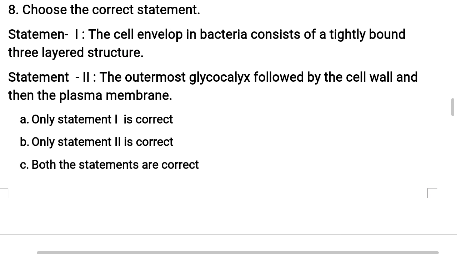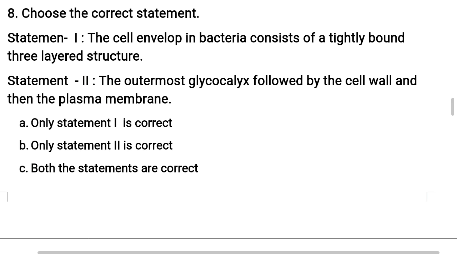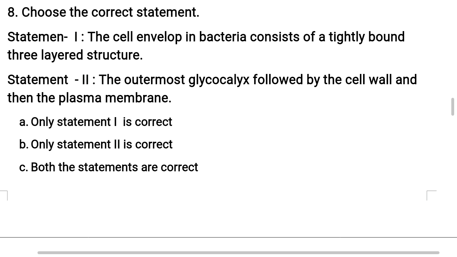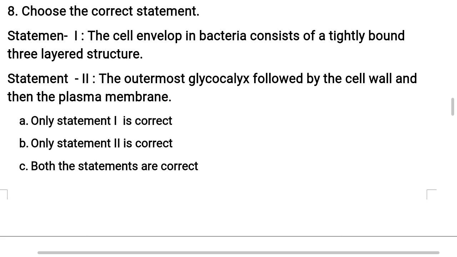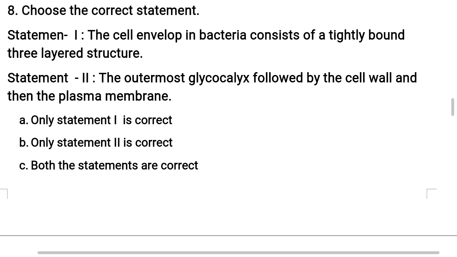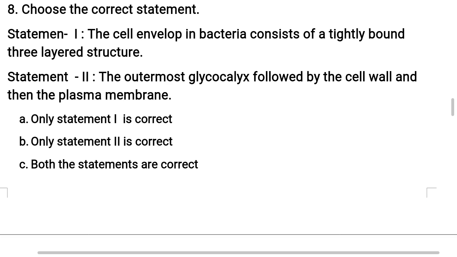Students, I would like to tell you an important point. In regular theory class, we had a discussion regarding the structure of bacteria. Bacteria consists of a tightly bound 3-layered structure. It is called as cell envelope. It is tightly bounded with each other.